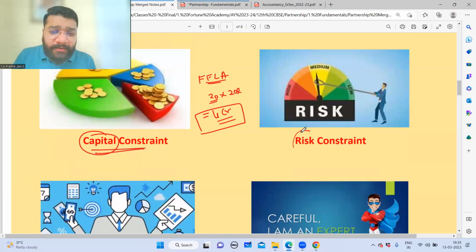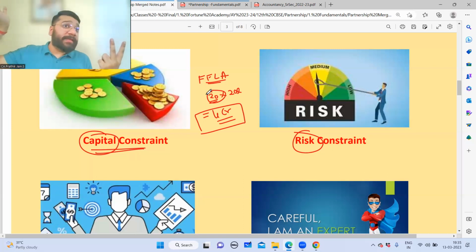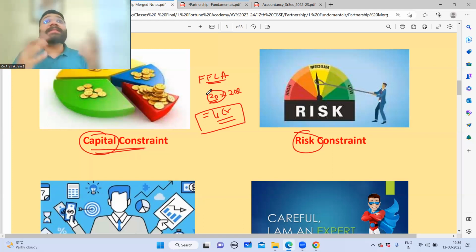The third is risk. See, when I'm operating one branch, risk is limited. When I'm now opening an additional 20 branches, what is the guarantee that you will 100% succeed? In Coimbatore, I'm taking care of that. Okay, fine. What is the guarantee that if you open 20 other branches, it will have the same success model? Out of 20 branches, even 2 can flop, no? Because in those 2 cities, who's dominating already, who knows? So there is a risk involved.